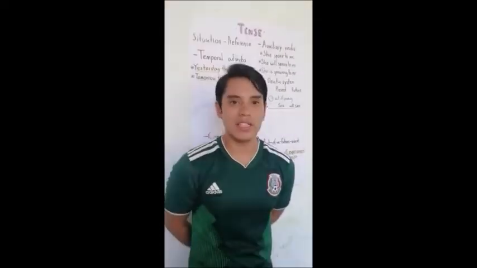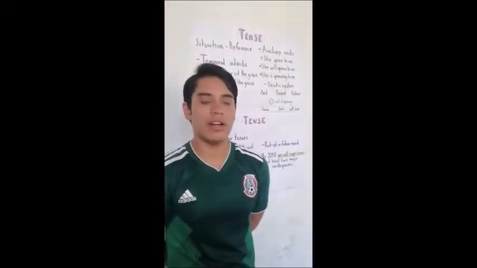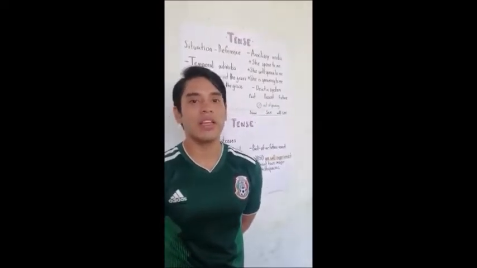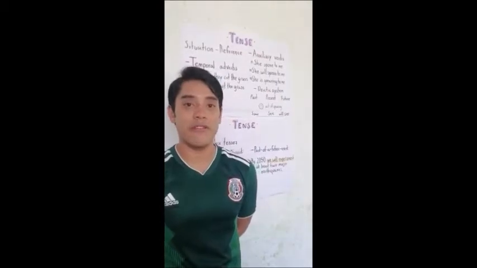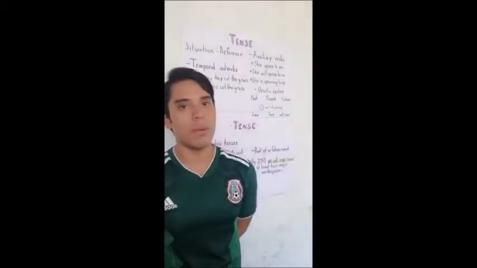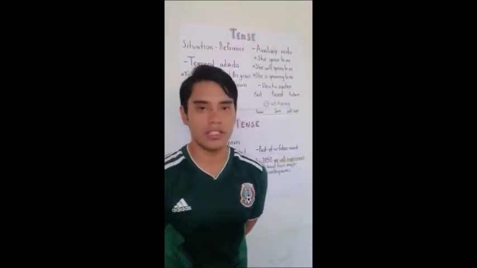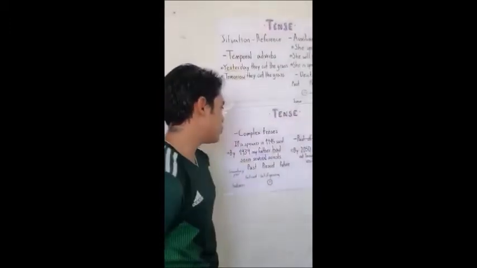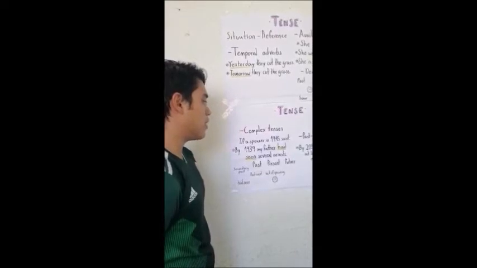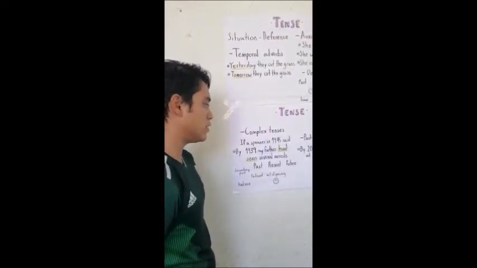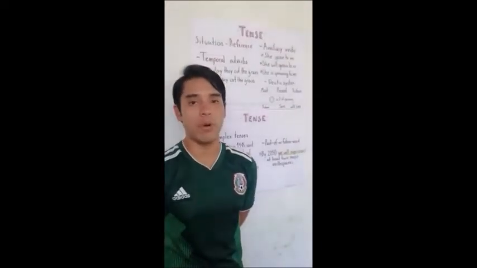There are also complex tenses that permit the speaker to create an event in the past or future and use that event as the reference point for its own past, present, and future. Here's an example of that. If a speaker in 1945 said, "By 1939 my father had seen several arrests," had seen is the complex tense called past perfect or pluperfect.